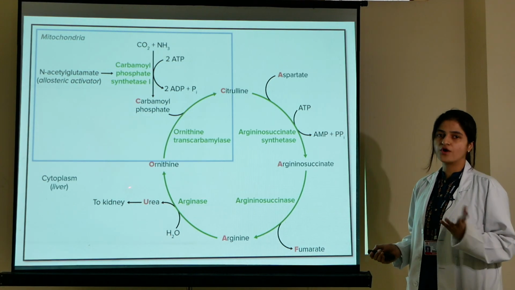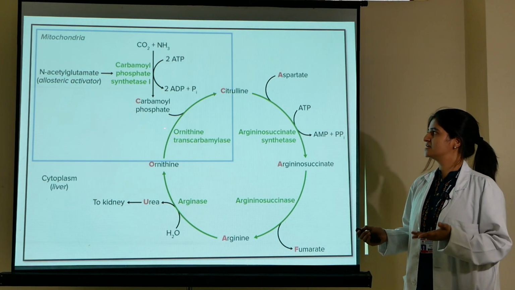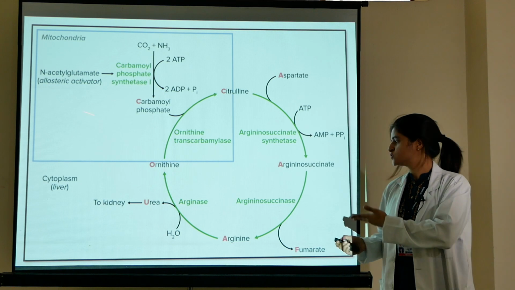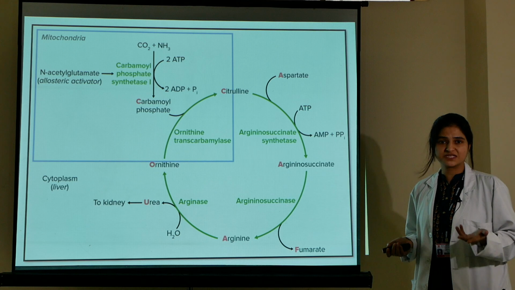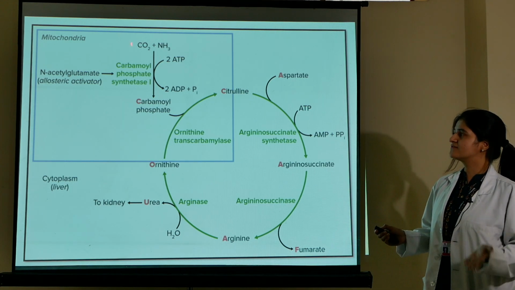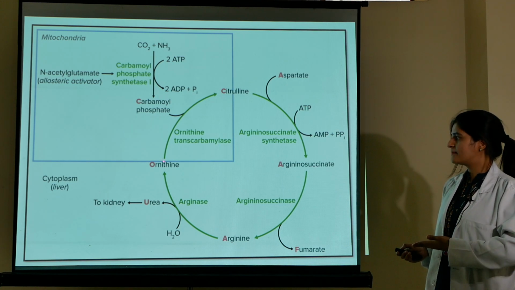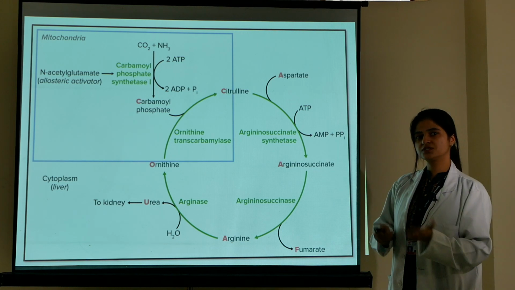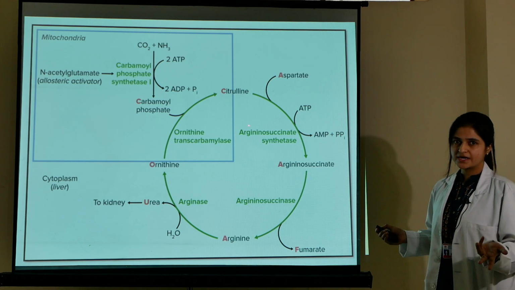And next is the ornithine, which again enters into the mitochondria and condenses with carbamyl phosphate, and again citrulline is formed, and so on. So the end product is urea, which is the major product also. So the overall reaction is the condensation of carbon dioxide with ammonia. After that, carbamyl phosphate is formed, which combines with ornithine. Then citrulline is formed. Then citrulline crosses the mitochondrial membrane and enters into the cytosol and condenses with aspartate.